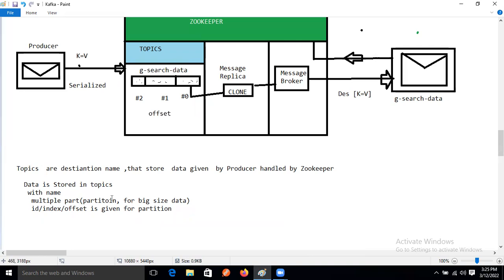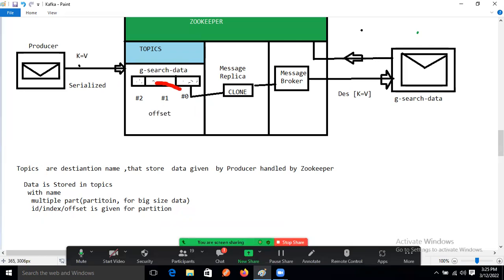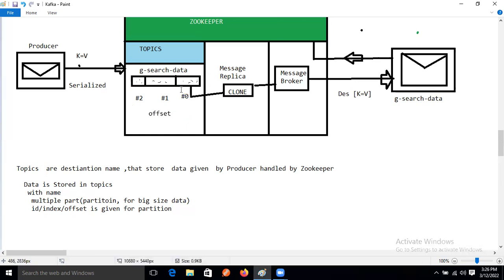So the question is, what we are specifying based on the data is the developer's responsibility: to specify the partitions in topics.